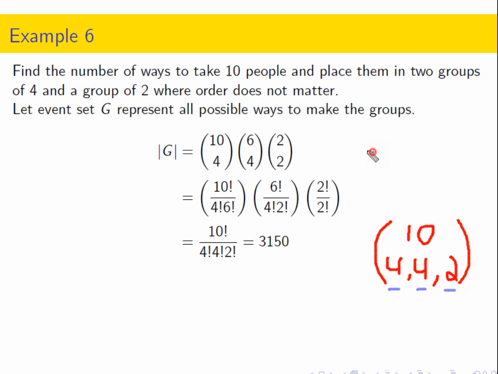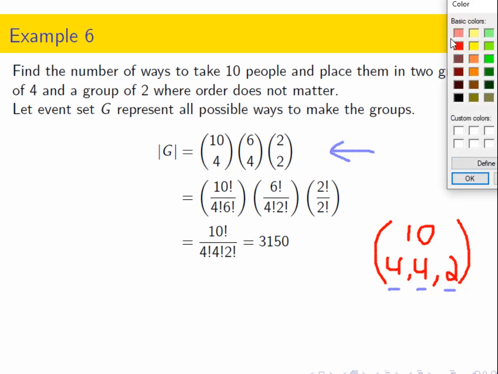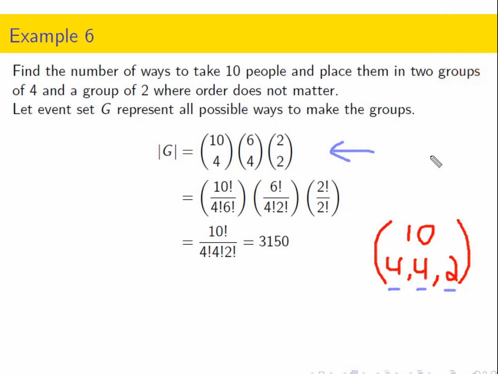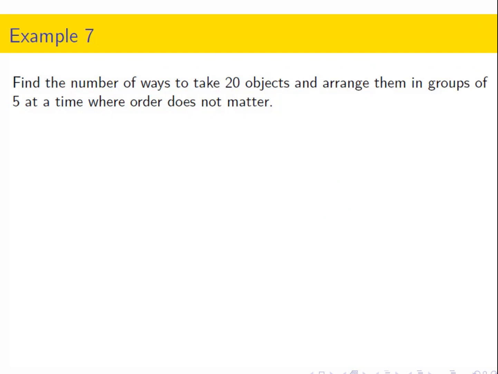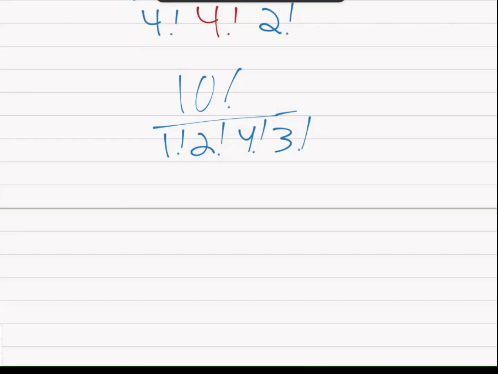Now we can do it this way. There's absolutely no problem with doing it the way we showed originally. And then this will help explain the pattern, right? Find the number of ways to take 20 objects and arrange them in groups of 5 at a time, where order does not matter. Okay, so if we return to the iPad, then let's take a look.